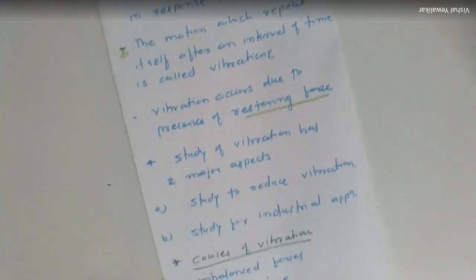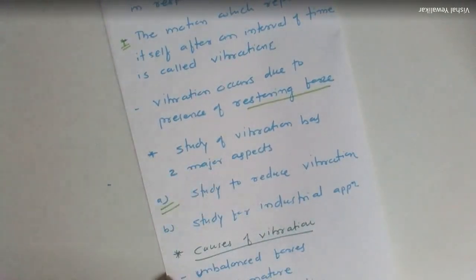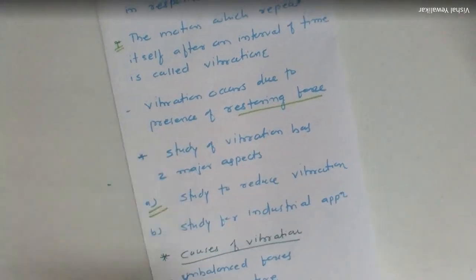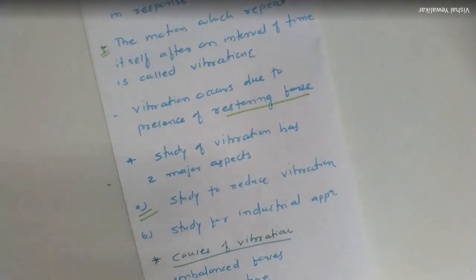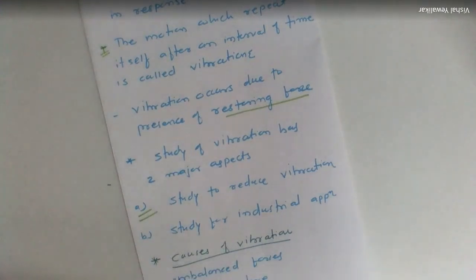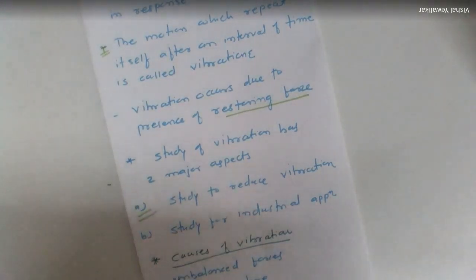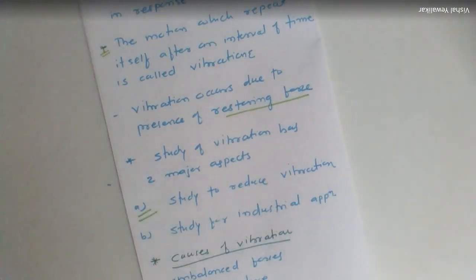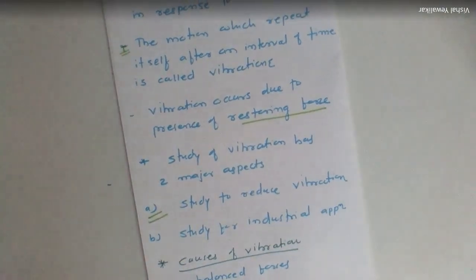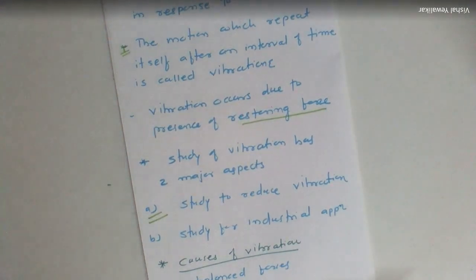This study has two major aspects. The first aspect is that we study vibration to reduce the amount of vibration generated in the system, and the second aspect is the study for industrial applications. According to the first aspect, vibration in machine components leads to cyclic stresses. Due to continuous vibration in the system, cyclic stresses are produced, and these cyclic stresses cause failure as well as loss of energy in the system. Hence, vibrations are necessary to reduce.